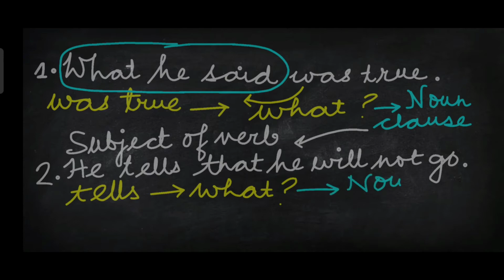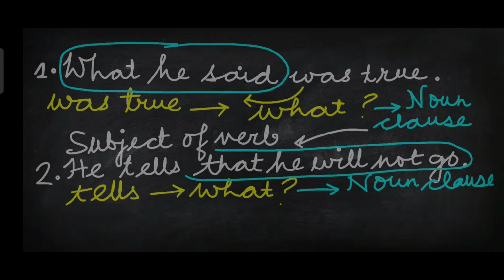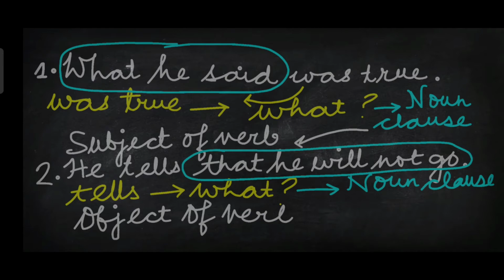The answer that you will get is your noun clause. What does he tell? That he will not go. So, the group of words that he will not go is our noun clause and the noun clause is the object of the verb in this case. Noun clauses can be subject of a verb. Noun clauses can also be the object of a verb.